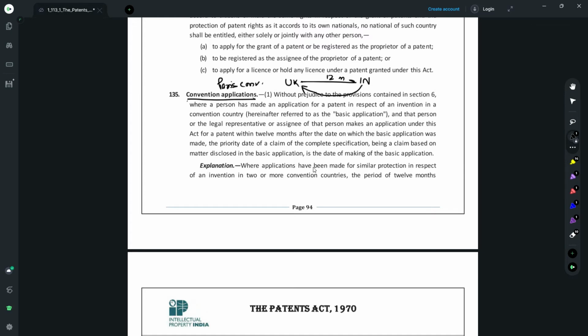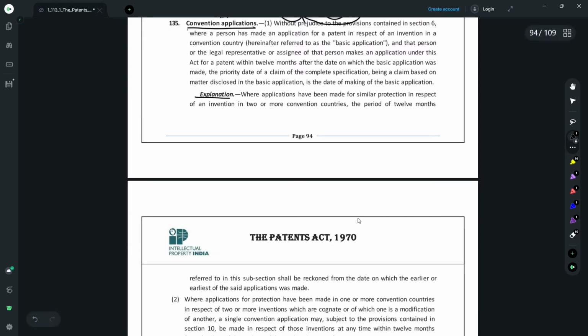So if you are filing it within the 12-month period, you can claim the priority of the UK application, and this is called the basic application or the priority application. You take a priority from that application and file a convention application in India. If you don't file the Indian application within this 12-month period, you lose this priority, and thus this application may become a prior art for your Indian application.